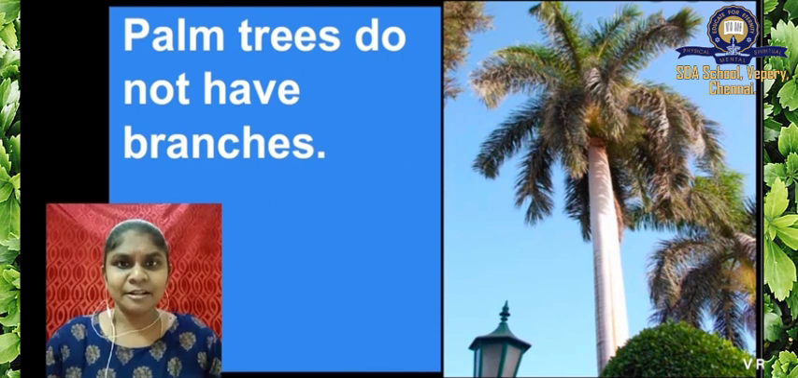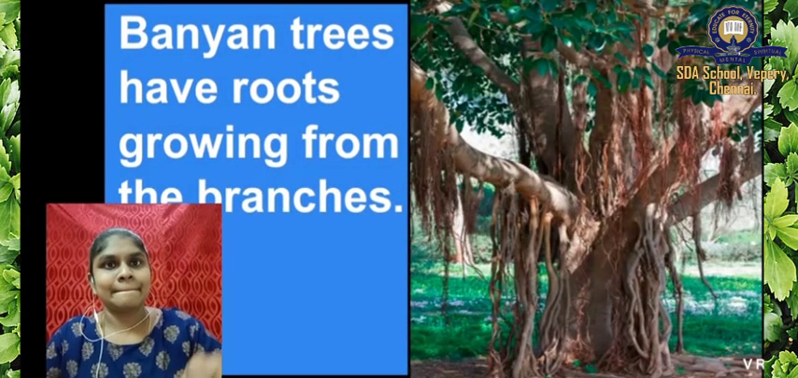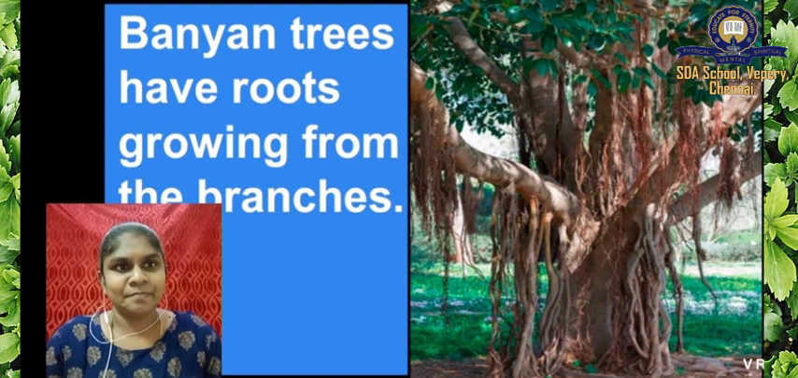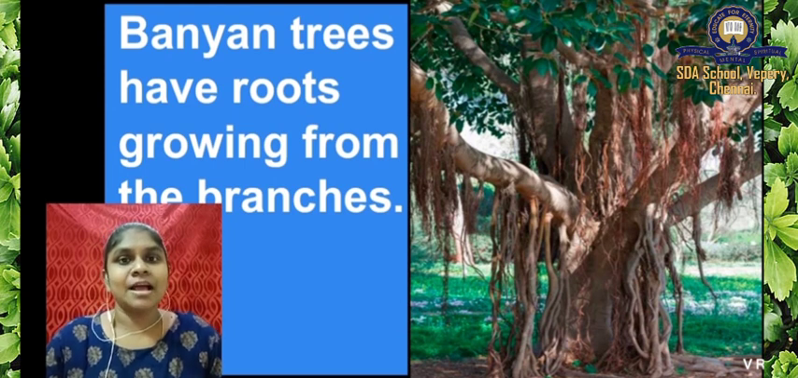Why? These are some types of trees. That is what we are going to learn one by one. Palm trees do not have branches. Okay, and look at this tree. This tree has branches, right? This is a banyan tree.